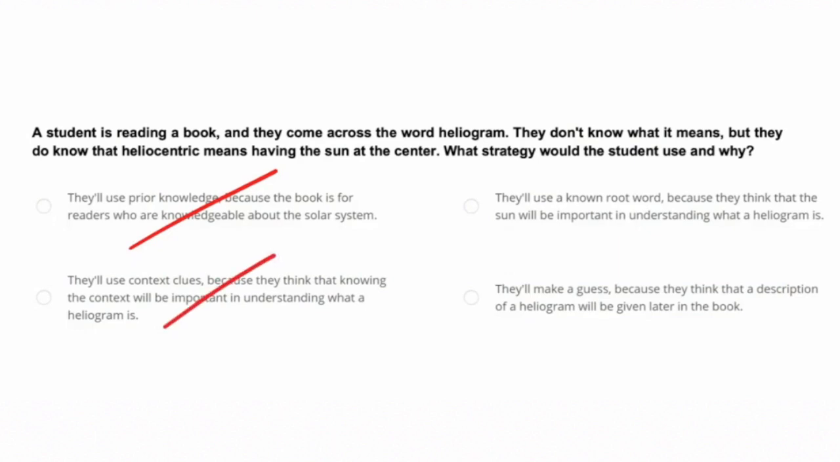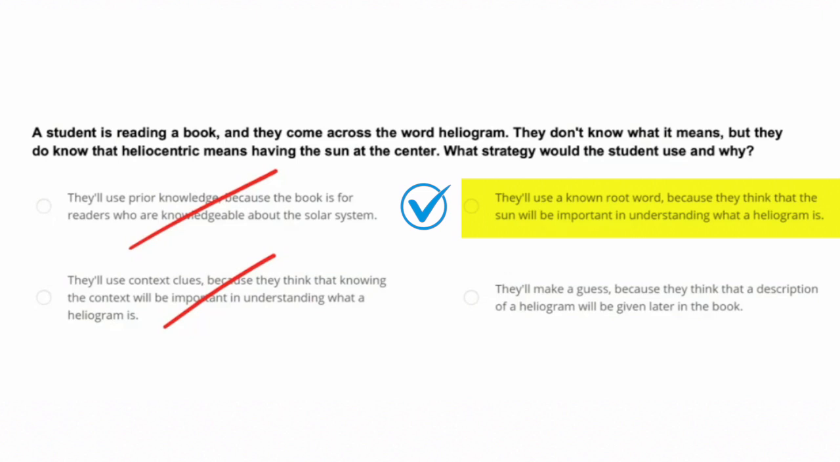How about this one? They'll use a known root word because they think that the sun will be important in understanding what a heliogram is. Well, this is the correct answer. The student knows that heliocentric relates to the sun, so they can use that root to infer that heliogram might also involve the sun. By understanding that heliogram likely has something to do with the sun, they can make an educated guess about its meaning.